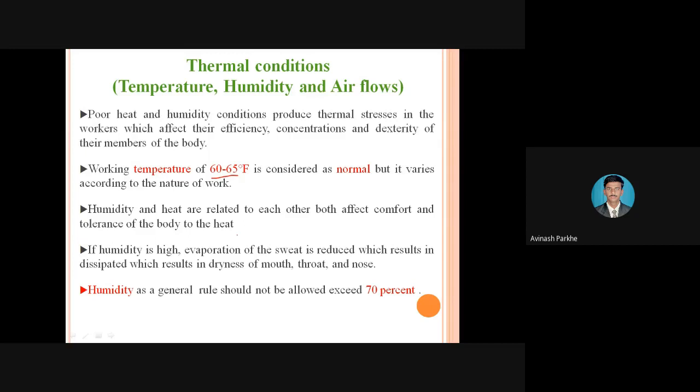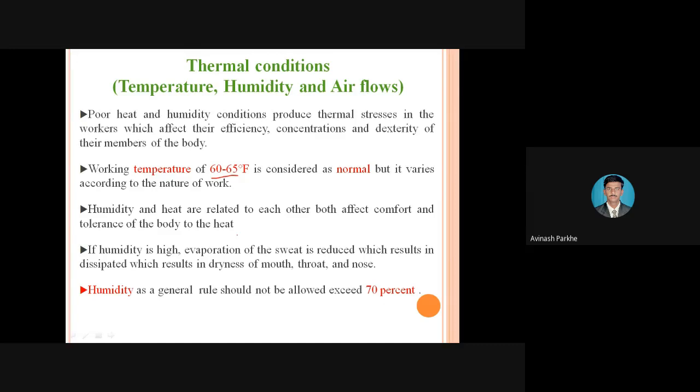Similarly, in the case of industry, wherever operators are working, sometimes, as we know, there are high temperature applications. There are hardening, tempering, and hammering operations where we have to hit the job, and operators work near that job.